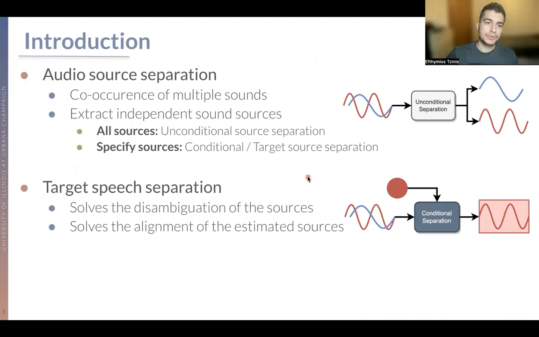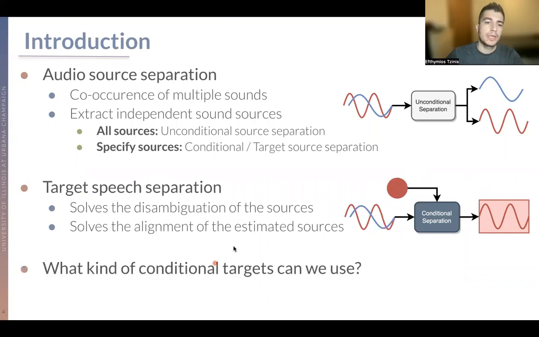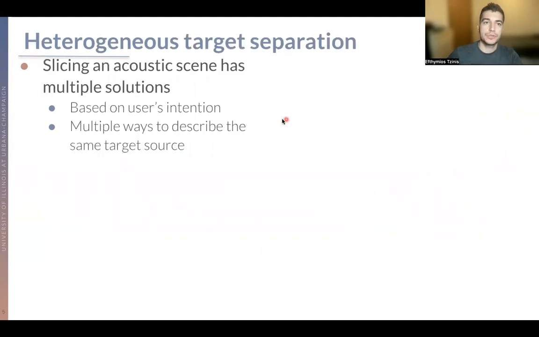So target source separation first solves the disentanglement of the sources problem, but also solves the alignment of the estimated sources to a proper order, as we can see here, using a conditional separation network, using some kind of condition and then only targeting one of the sources. So this paper is going to talk about what kind of conditional targets that we can use sometimes could help significantly the performance of these models and how we train those models with such conditions.